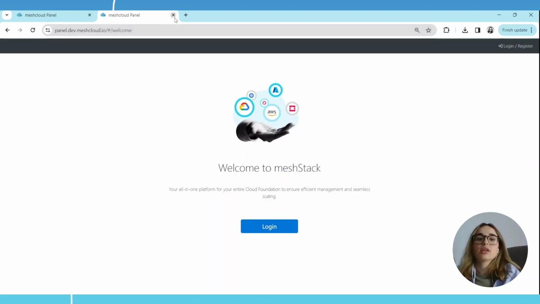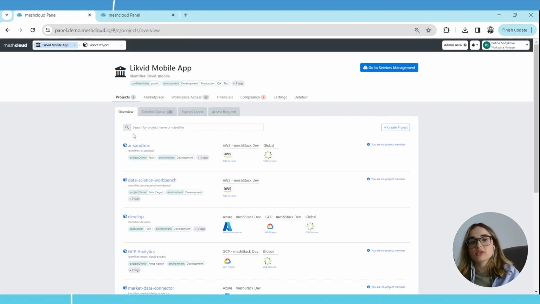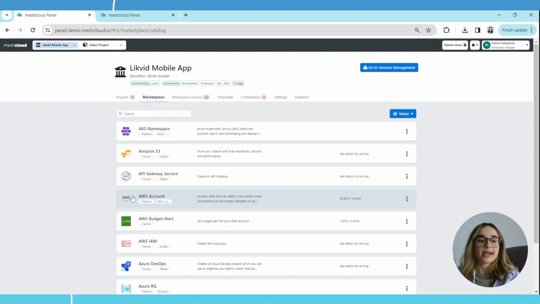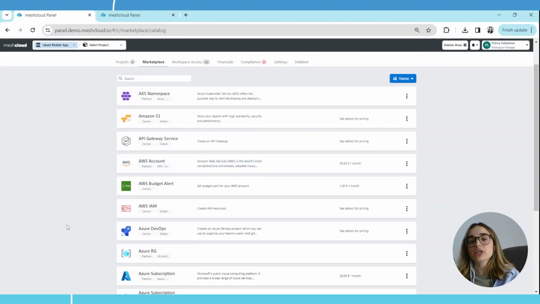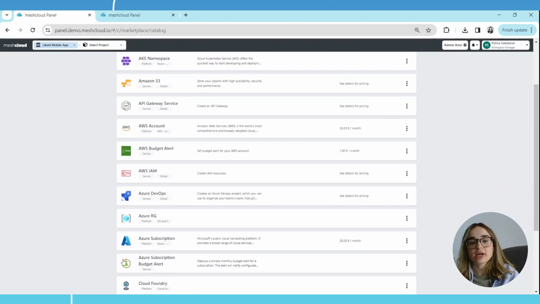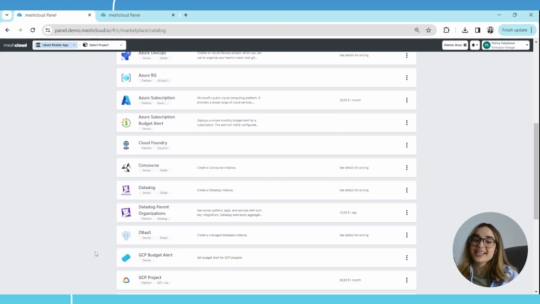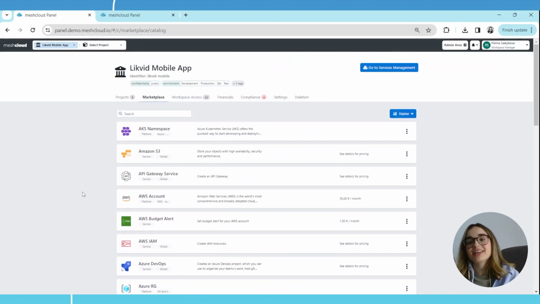After we log in and go to our workspace, which I will skip right now to make it a bit faster, you choose your workspace and can now overview all of your projects. And exactly here, you see the new tab, Marketplace. Click on this and voila, all services are there. As I said, it could be cloud services like AWS, or services which go on top of the cloud, like for example Azure Subscription Budget Alert, or moreover, services like Datadog and GitHub, but we will talk about it a bit later.